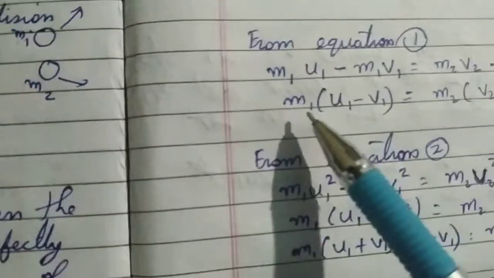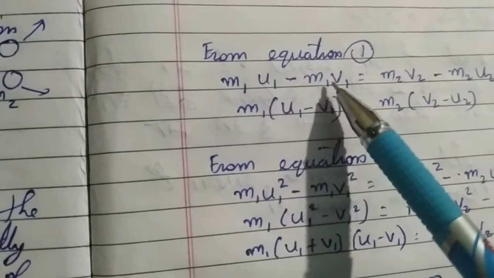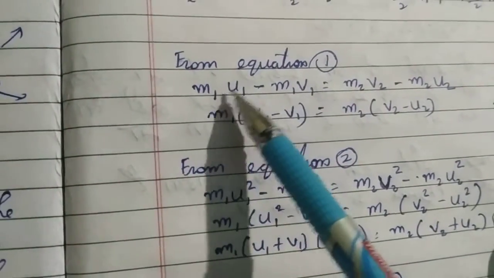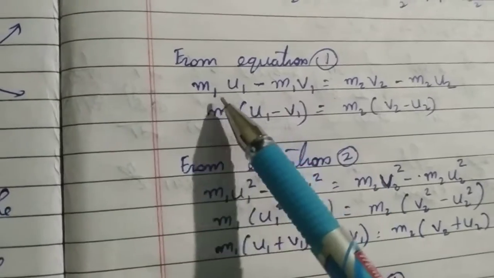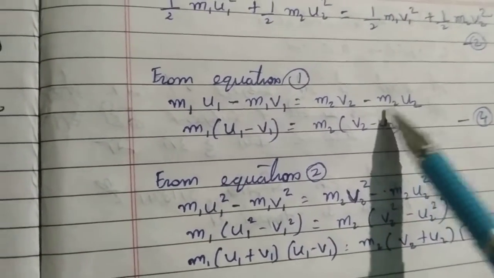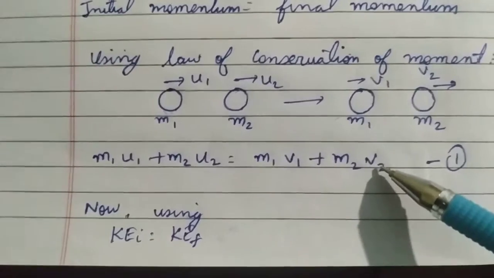We have moved m1 v1 towards the left, so our final equation will be m1 u1 minus m1 v1 is equal to m2 v2 minus m2 u2. I have just shifted this m2 u2 towards the right hand side.